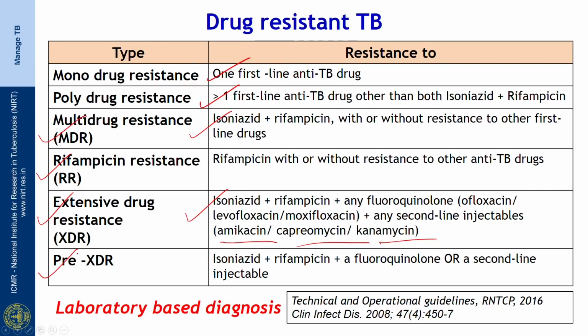Pre-XDR-TB refers to resistance to isoniazid plus rifampicin plus a fluoroquinolone or a second line injectable. Please remember that drug resistant TB is a laboratory based diagnosis, and drug susceptibility testing has to be obtained from a quality assured laboratory based on RNTCP criteria.